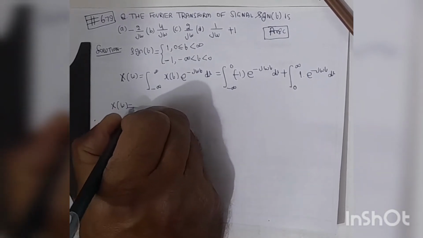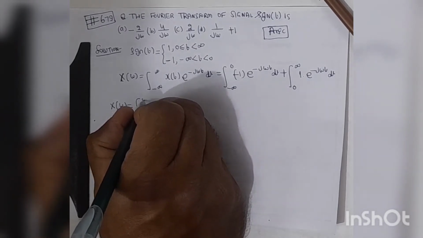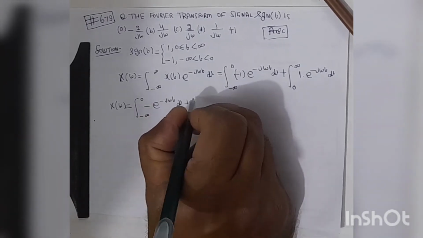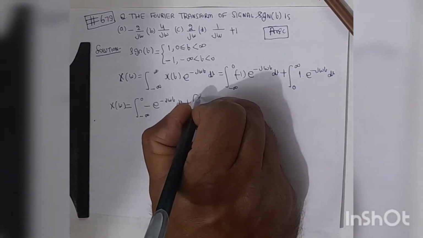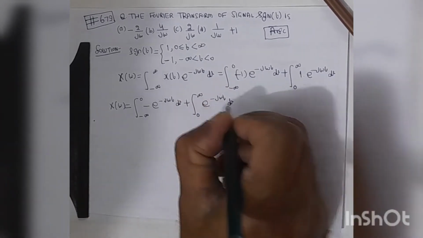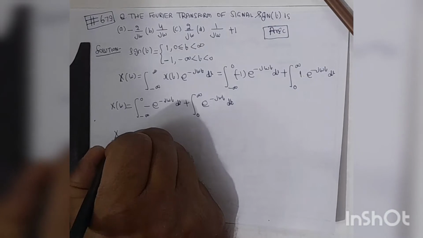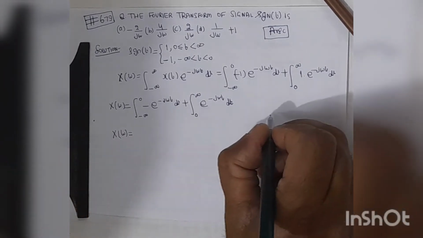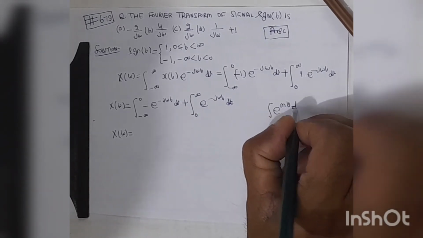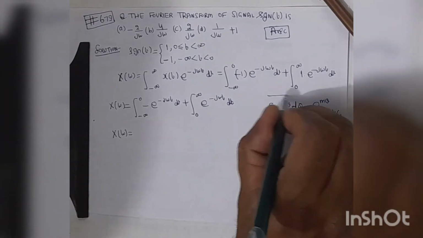So X(omega) will be the integral from minus infinity to 0 of minus e to the power minus j omega t dt, plus the integral from 0 to infinity of e to the power minus j omega t dt. We know the integral of e to the power m theta d theta is e to the power m theta divided by m, plus c. So we will use this formula here.